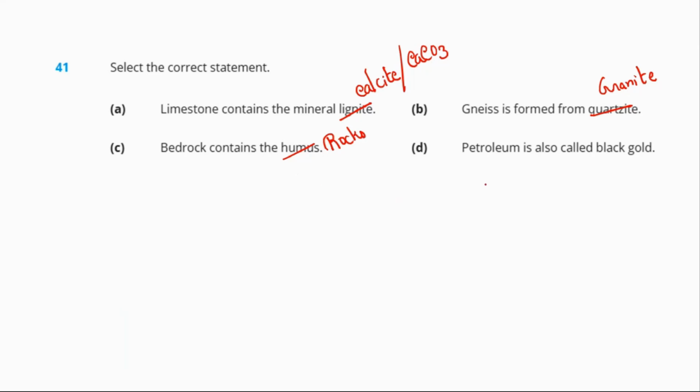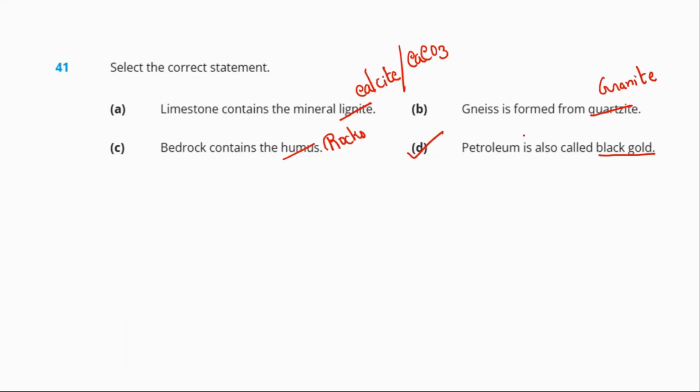So, petroleum is also called as black gold. Okay, because petroleum is obtained from the crude oil, and from the crude oil we can get many different things like kerosene, diesel, petrol, naphthalene, all of this. So it is called black gold. Option D is the correct answer.